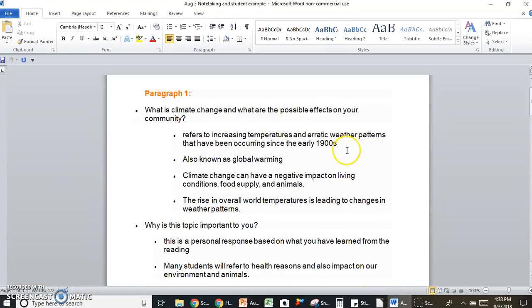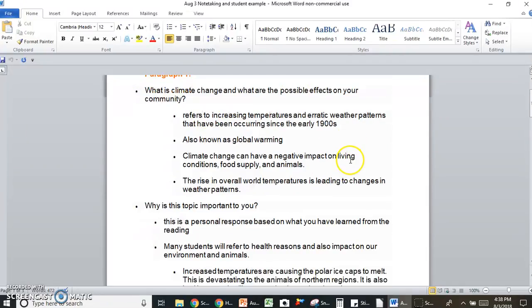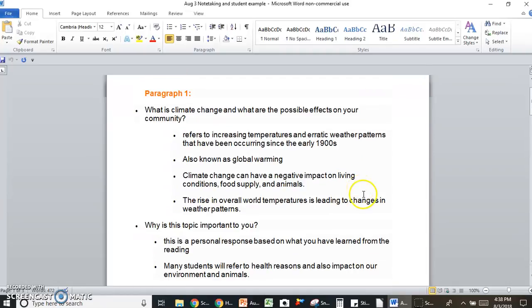What I did was I created this Word document and I cut and pasted the questions that I need to answer in my letter into it. I did this in advance, so it looks a little bit different, but I went through and answered each question for the different parts of the letter. If you remember, the instructions ask several questions, like what is climate change and what are the possible effects on your community. I cut and pasted those, and then I answered the questions.